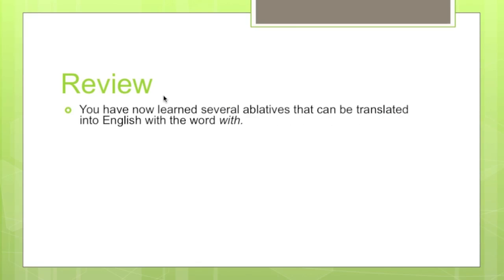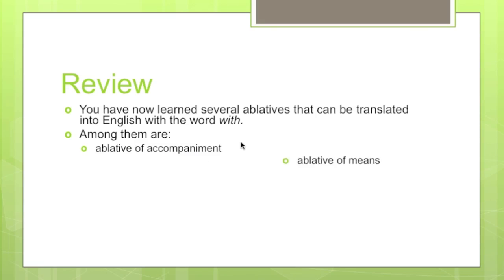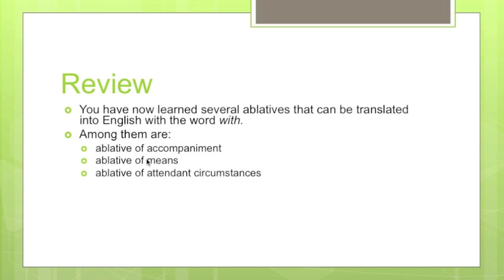Let's review now for a moment all the ablatives we've seen that can be translated with. You have now learned several ablatives that can be translated into English with the word with. Among them are the ablative of accompaniment, which we learned long ago, the ablative of means, which we learned a while ago, the ablative of attendant circumstances, which we just learned, and the ablative of manner.